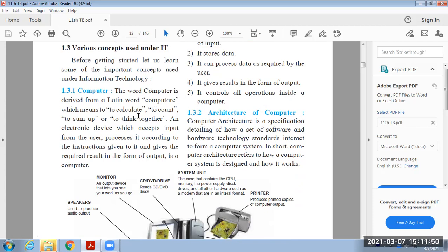Computere means to calculate, to count, to sum up, or to think together. An electronic device which accepts input from the user, processes it according to the instructions given to it, and gives the required result in the form of output is known as the computer.